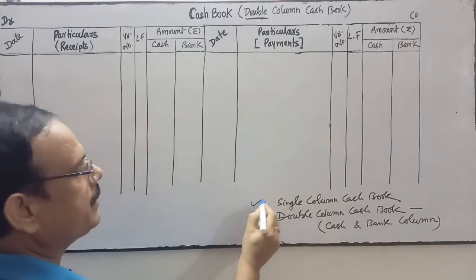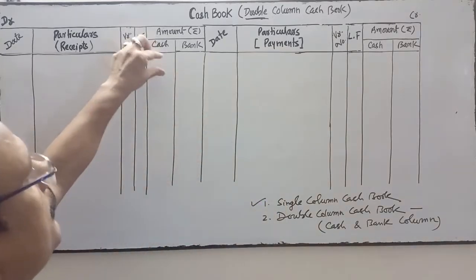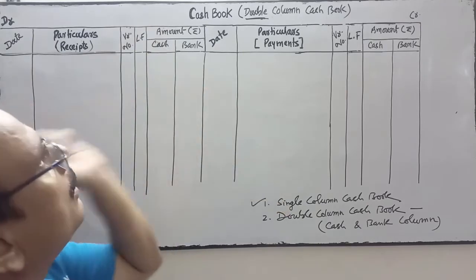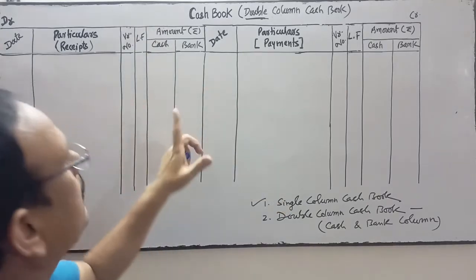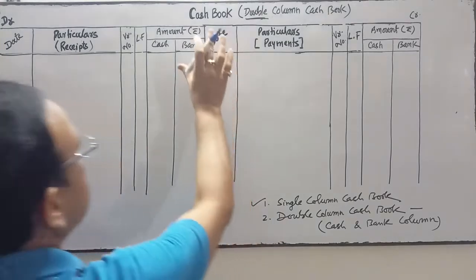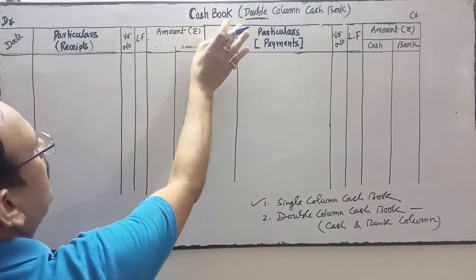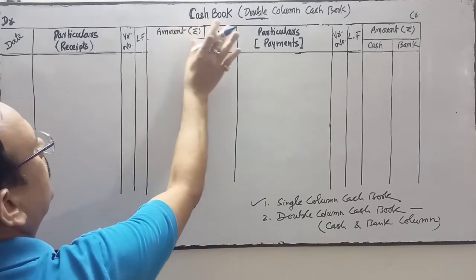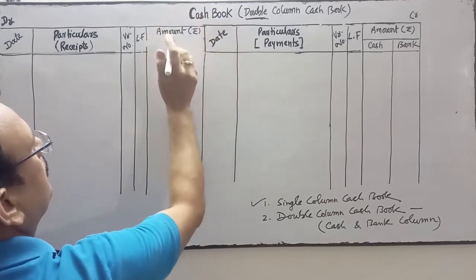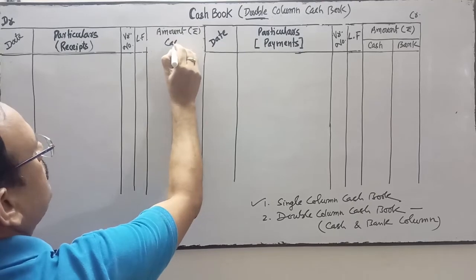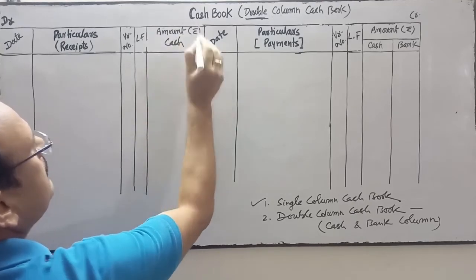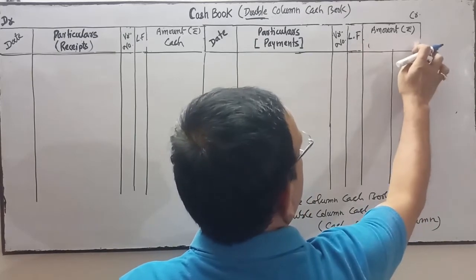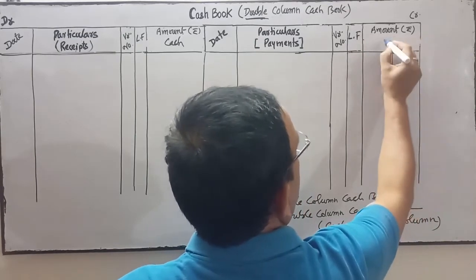A single column cash book is where there is only one column for the amount, either cash or bank. For instance, in a single column cash book there will be one single column for the amount. Suppose it's a cash column, then it's a single column cash book.